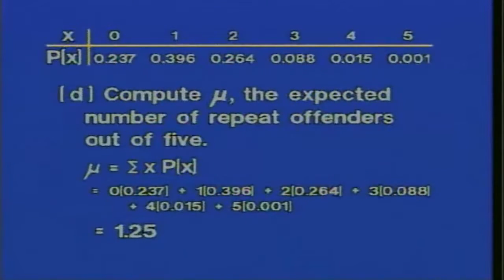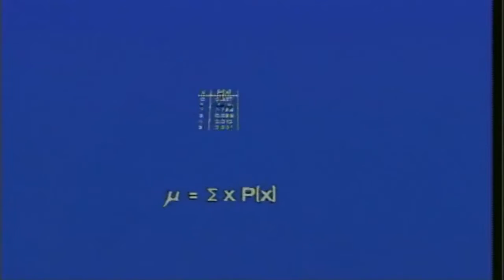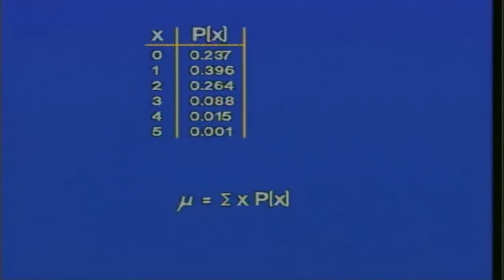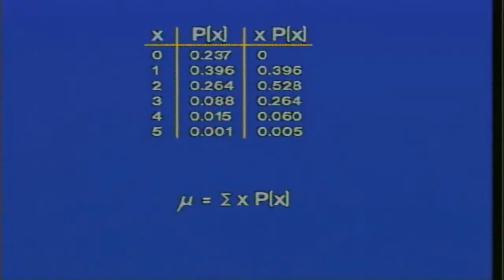There's another way to set up this problem and its solution, and we've seen this way a little more often. It's to write columns for x and the probability of x, and then create a column for xp(x). Adding the values in the xp(x) column, we would get 1.253. We talked about this expected value being 1.25 before, and here we have 1.253. There's just a rounding difference in those two values, but we'll take them to be exactly the same. So this is the sum of the xp(x) values.